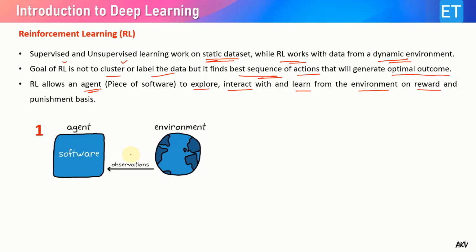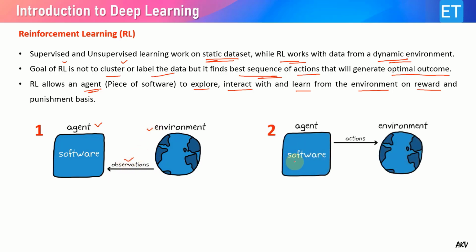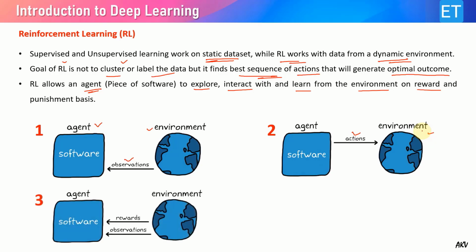So here we can understand by this figure. Our agent receives input from the environment, which are known as the observations, and on the basis of those observations it gives some actions on the environment. So there are some changes in the environment. Now if these changes are as per our requirement, then some reward is given to this software or agent. As you can see, it receives the rewards as well as observations from this changed environment.